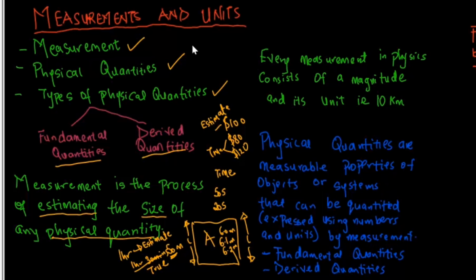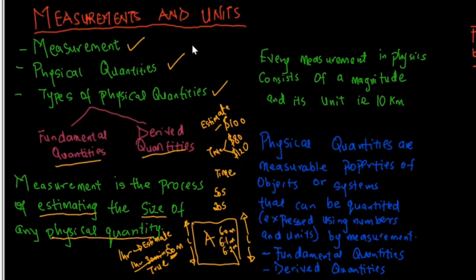So by way of concluding, measurement again is the process of estimating, because we can't give the true value. So we are estimating the size of any physical quantity, that is anything that can be measured and then quantified. We are going to look at some examples like length, which can be measured and quantified, then time, then mass, then we talk about it like electric current and a whole lot of others.